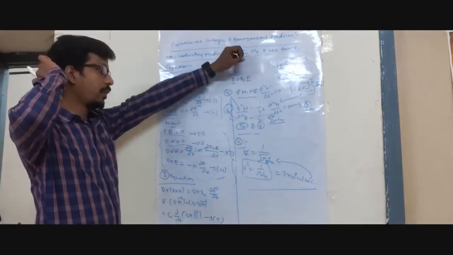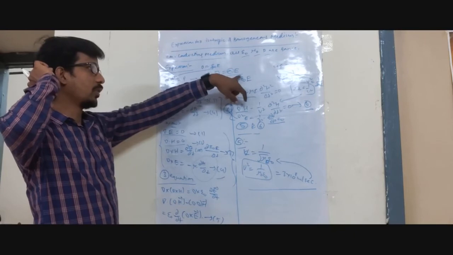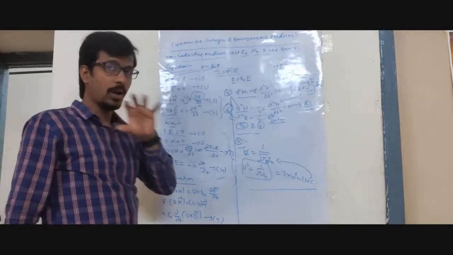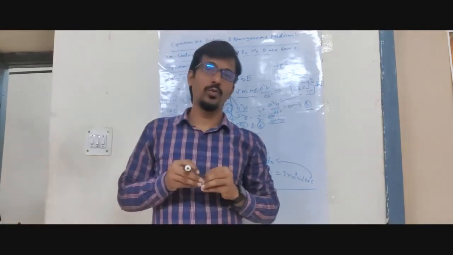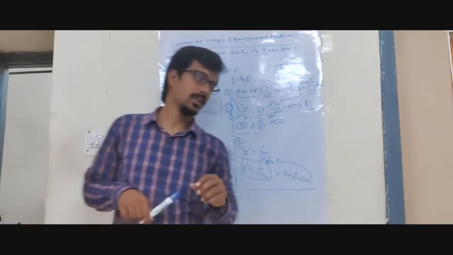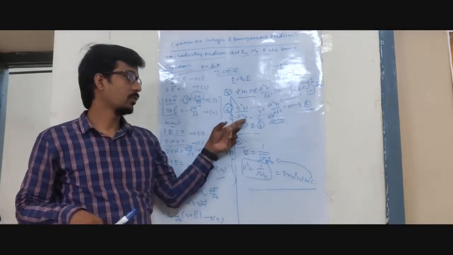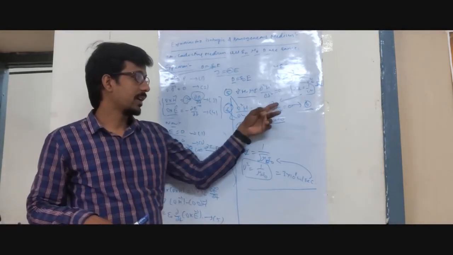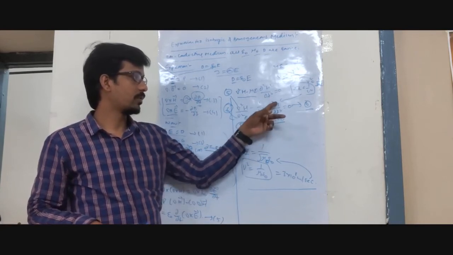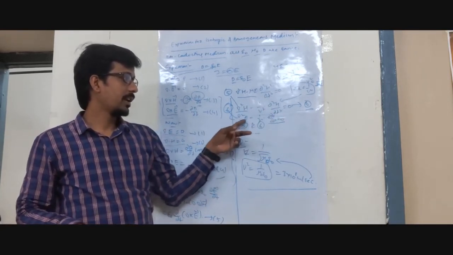Point by point, if you understand that J is equal to rho into v, and mu naught and epsilon naught, D all are the same in the isotropic homogeneous medium. So in this class, what we have discussed are the important equations 5 and 6. Now the magnetic field changes with respect to time, and the electric field also changes.